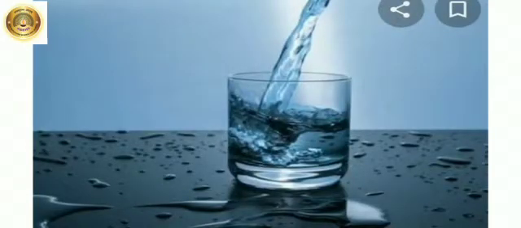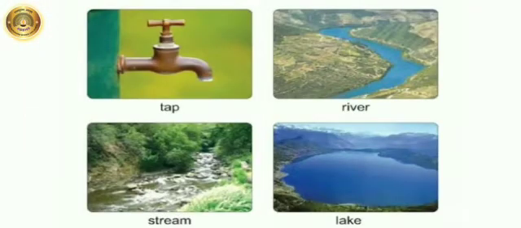Children, look at this picture and now tell me what can you see in this picture? Yes, we can see picture of water. Children, where can you see water? Yes, we can see water in tap, river, sea and lake. Correct.